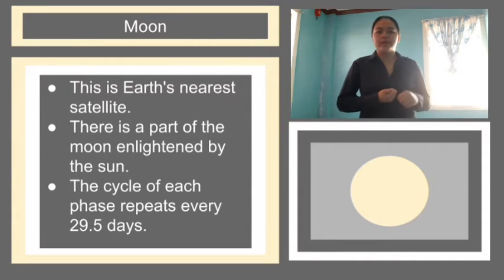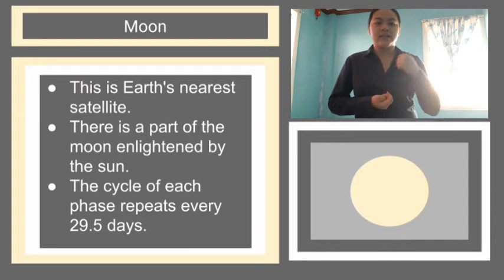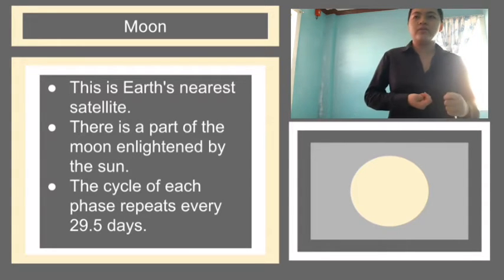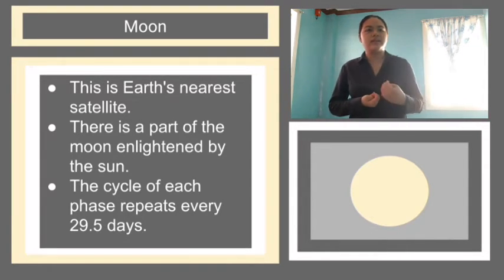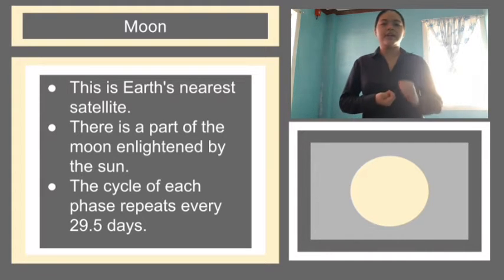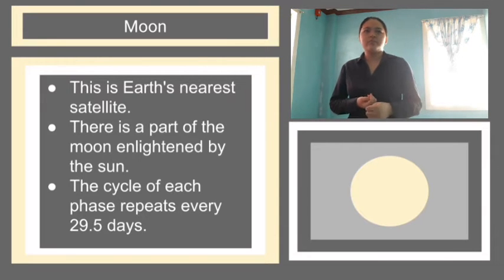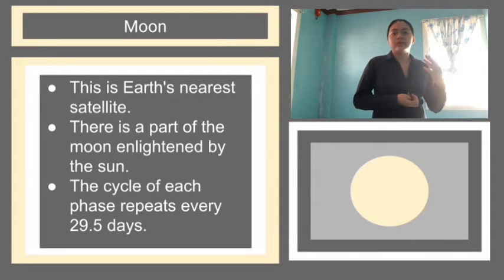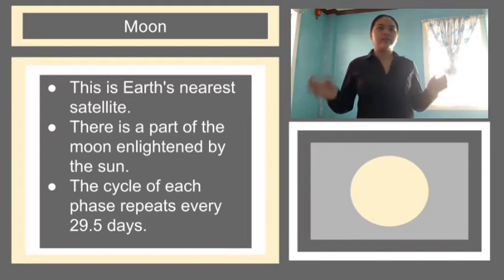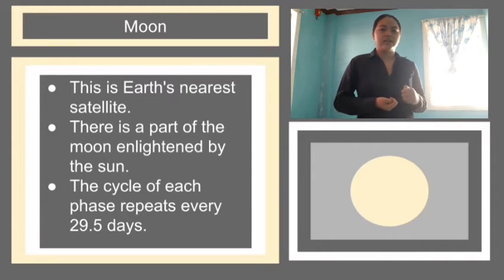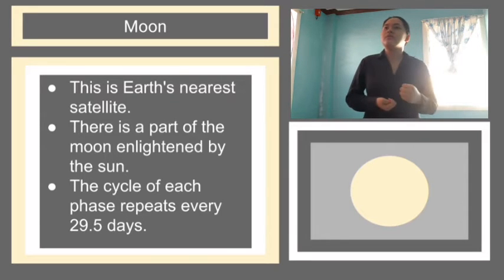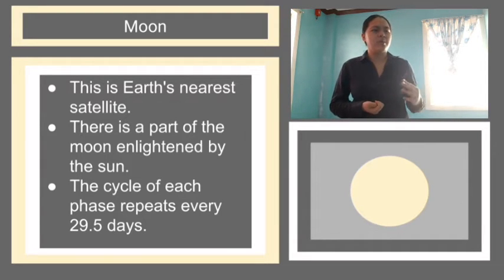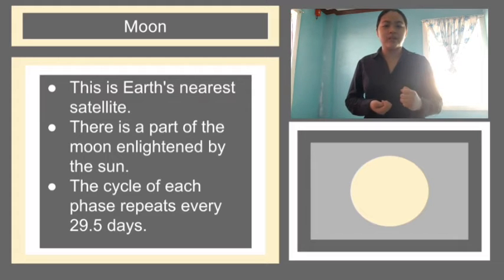There is a part of the moon that is illuminated by the sun. So, can you tell me again who illuminates the moon? Please stand up, Holly. Very good, Polly. Sometimes they believe that the moon is the one who creates light for itself, but no, it is the sun that reflects light. So sometimes it creates different colors based on where the moon is positioned.